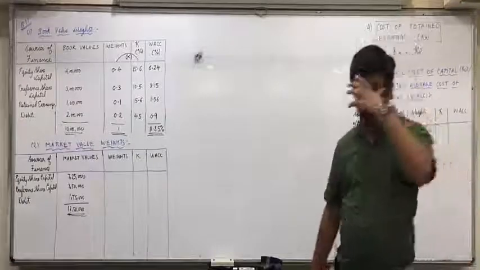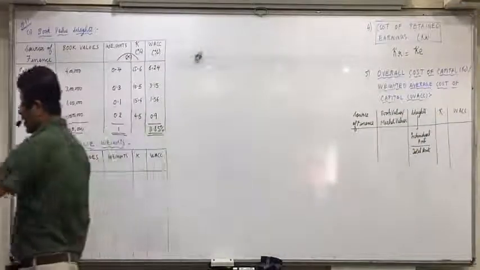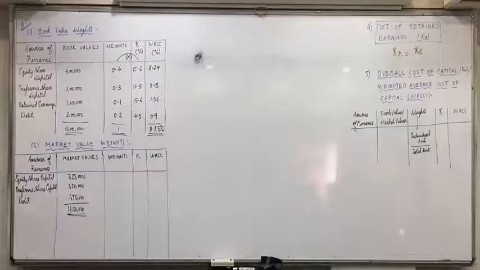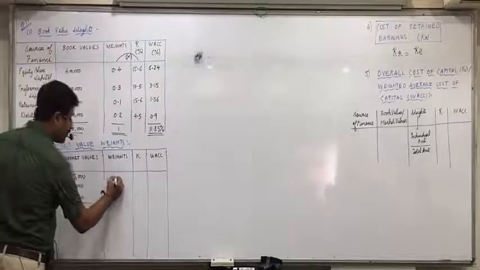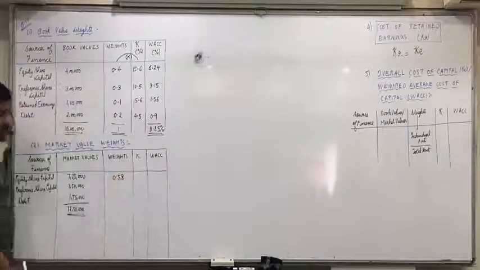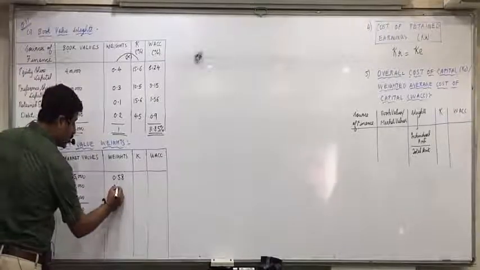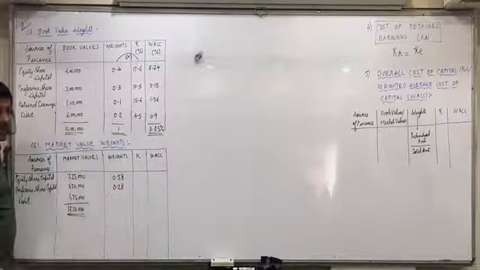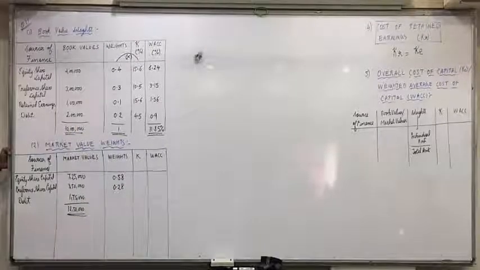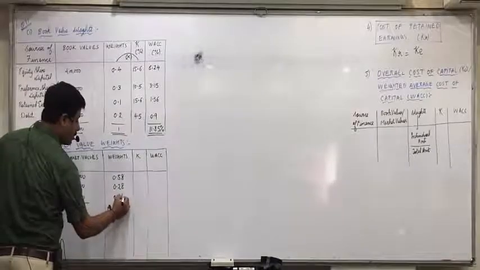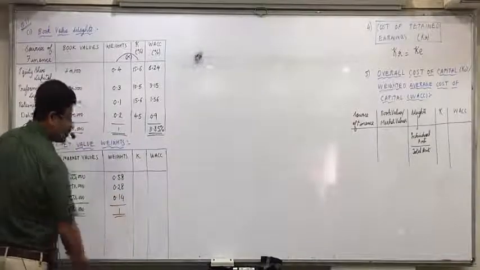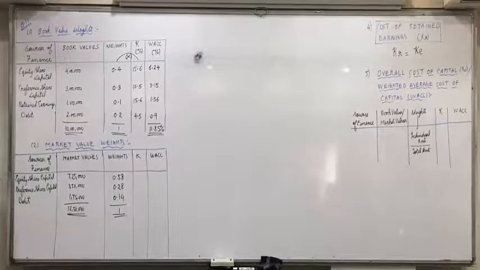Or if you do it 7,25,000 divided by 12,50,000. How much you get? 0.58. Then do 3,50,000 divided by 12,50,000. 0.28. And 1,75,000 divided by 12,50,000. 0.14. The total must come to 1. Any confusion in this?